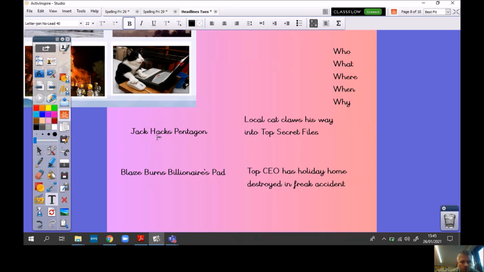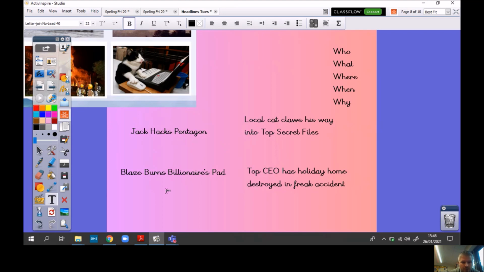So this one here, the informal one, is Jack hacks Pentagon. So this cat's called Jack, and he's got on his computer, and for some strange reason, he's managed to hack the Pentagon. Yeah, I made it up, promise. But the broadsheet one could be local cat claws his way into top secret files. So there's a bit more information on there. There's more words and it is more formal.